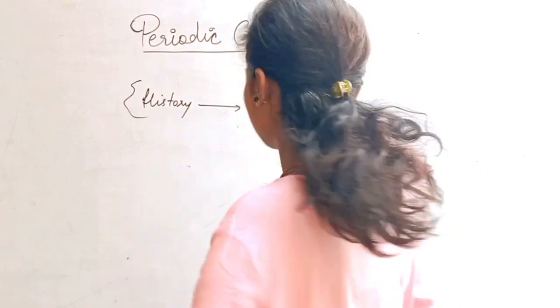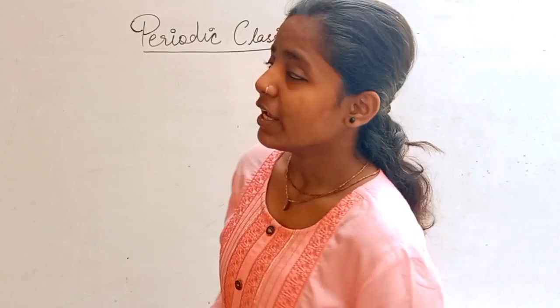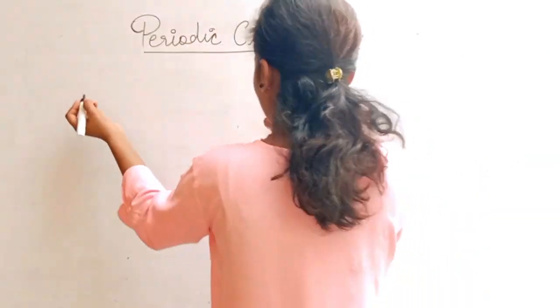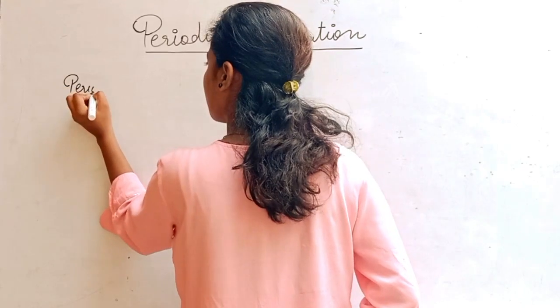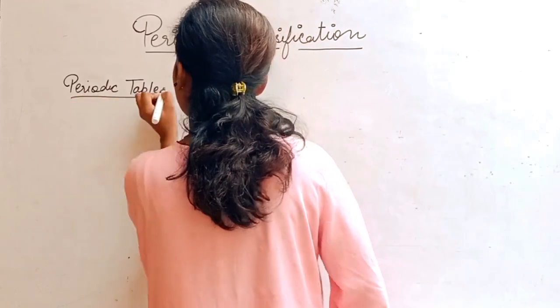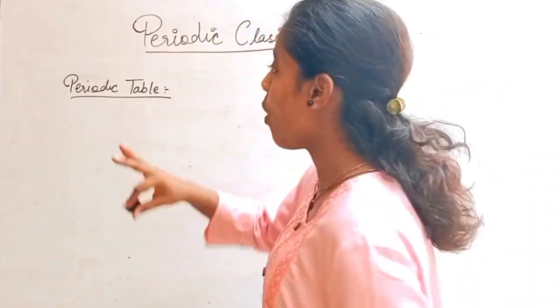So let's begin. So for understanding periodic classification, the first term, what is periodic table? So let me tell you. Periodic table. So what is periodic table? We all know there are all the elements. We know probably all the elements.